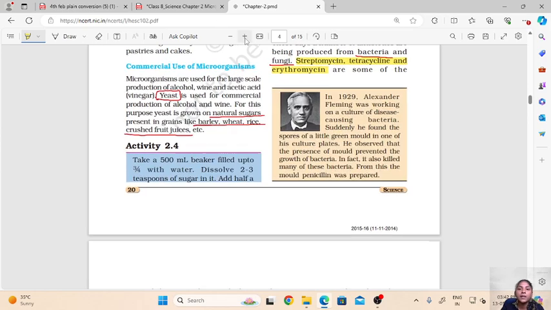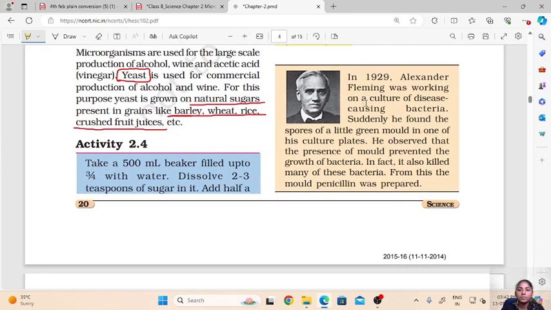So let us see one example here on how these antibiotics work. In 1929, Alexander Fleming was working on a culture of disease causing bacteria. He was studying this disease causing bacteria in a culture plate or a petri dish.